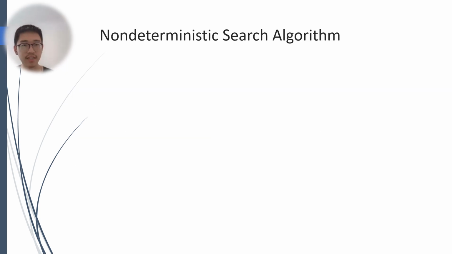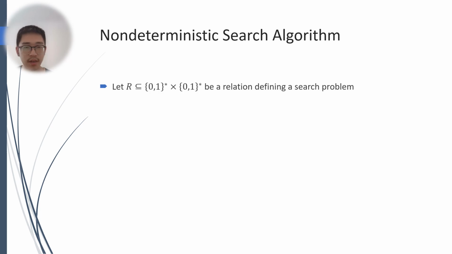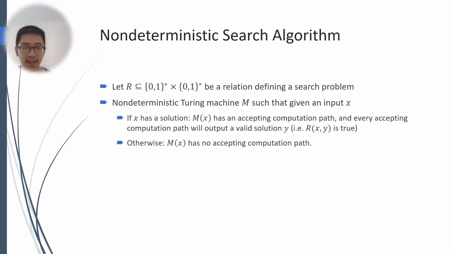A natural class that is stronger than polynomial time but weaker than polynomial time with an NP oracle is the so-called non-deterministic search algorithms. Suppose that R is a relation defining a search problem. A non-deterministic Turing machine M is said to solve the problem if, given an input x: if x has a solution, M(x) has an accepting computation path, and every accepting computation path will output a valid solution for the problem. Otherwise, M(x) will have no accepting computation path.